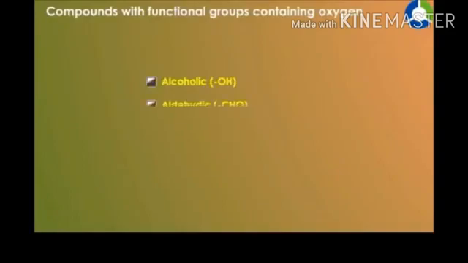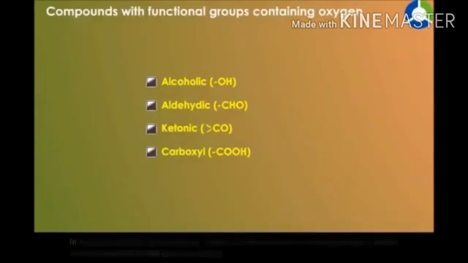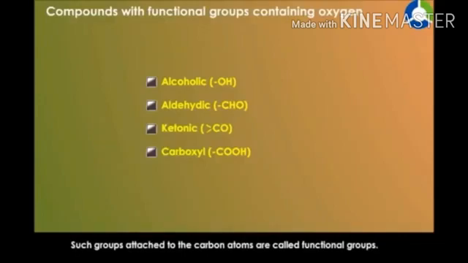Compounds with functional groups containing oxygen: alcoholic OH, aldehydic CHO, ketonic CO, carboxyl COOH. In certain organic compounds, atoms or radicals other than hydrogen atoms are connected to the carbon atoms.